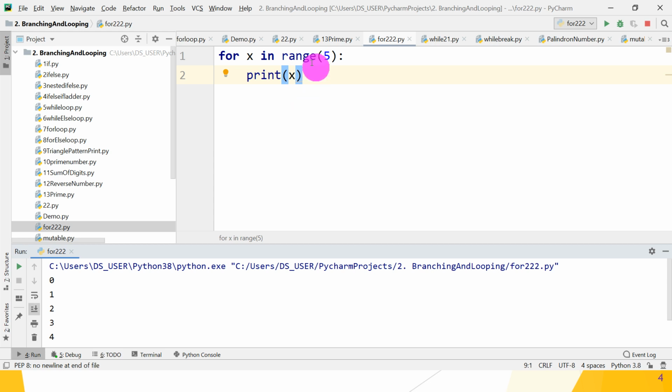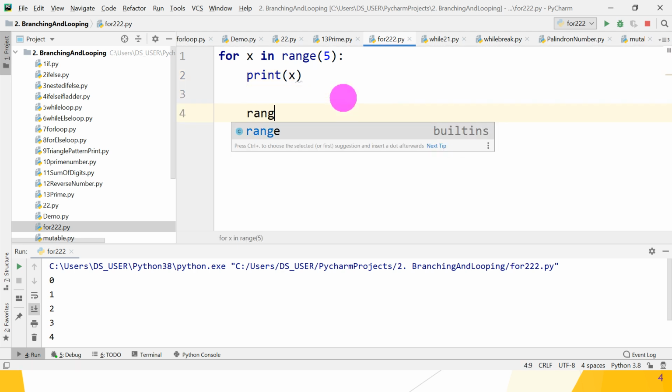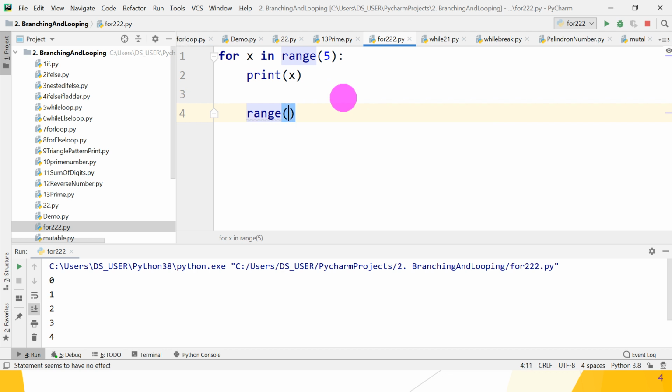Guys, okay, but what is the range function? I will show you how many arguments and what arguments are required for the range function. On the tooltip, what is the first argument? Start, an int, means the starting value. Then stop, the stop value.